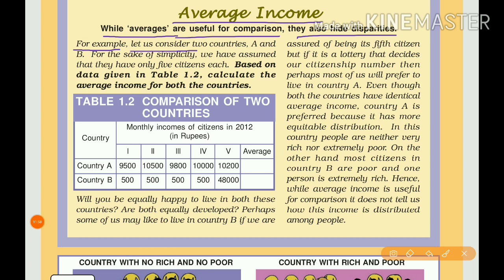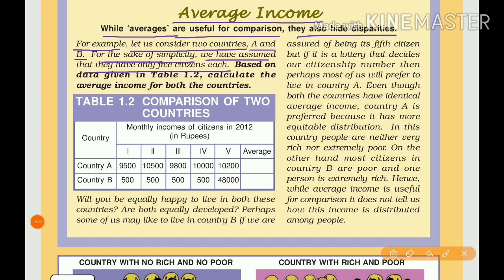Let us consider two countries, country A and country B. For the sake of simplicity, we have assumed that they have only 5 citizens each, to make the calculations simple and easier to understand.